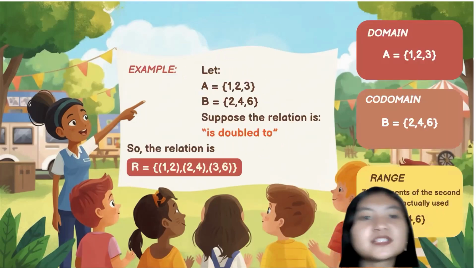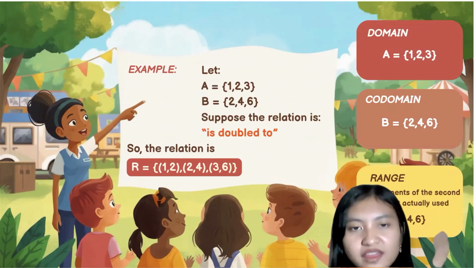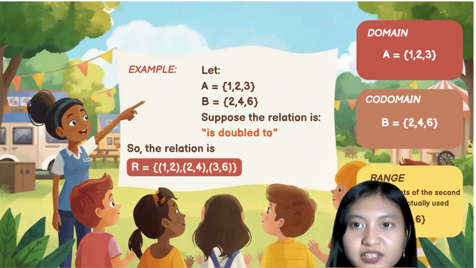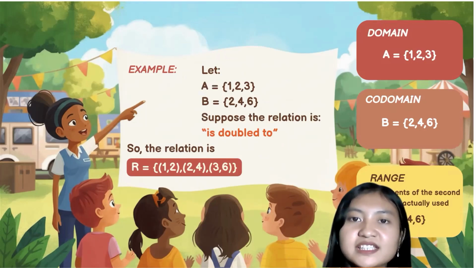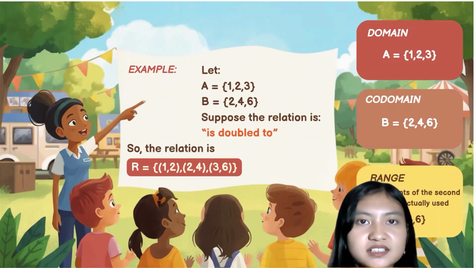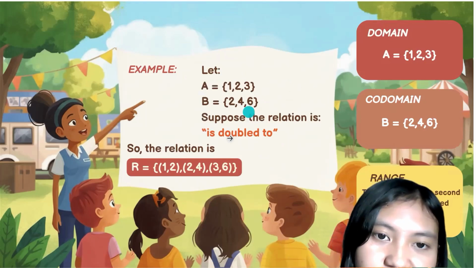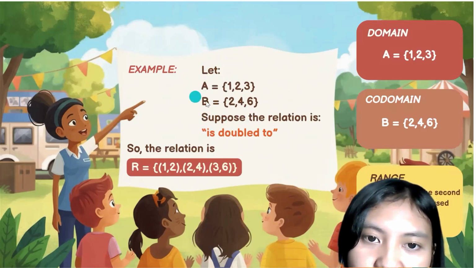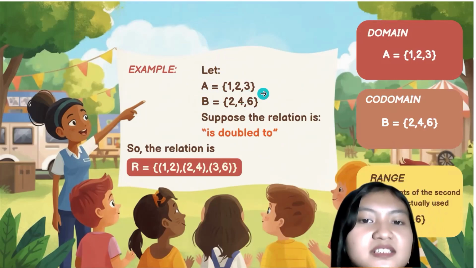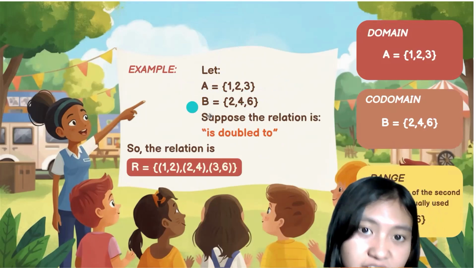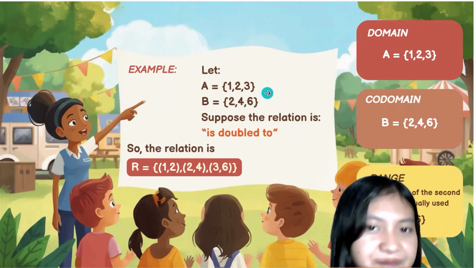In relation, there are three things to be known. The first is domain. The domain is the first set or the starting set. Let us see the example here. First we have set A where the elements are 1, 2, and 3. Here is going to be the domain.